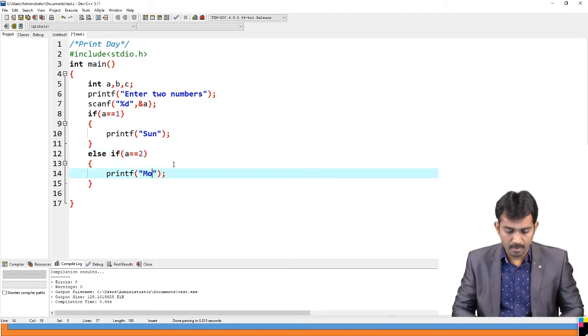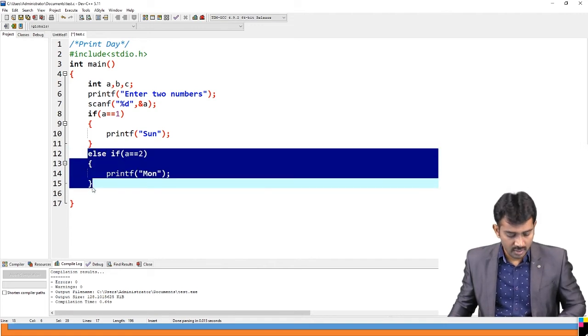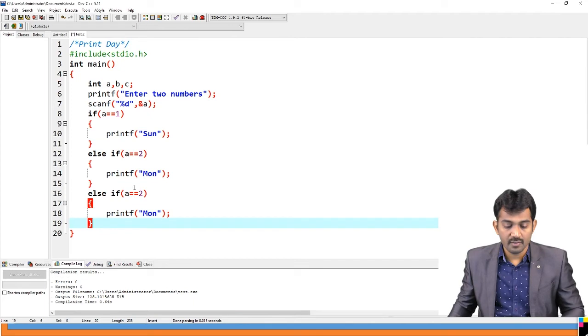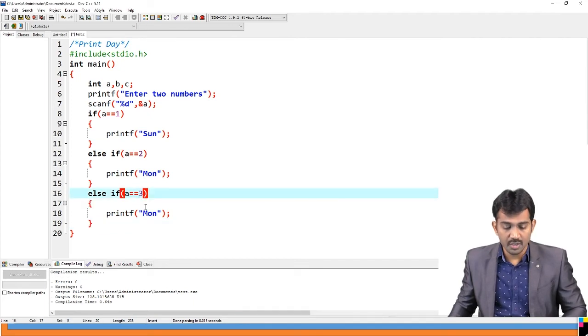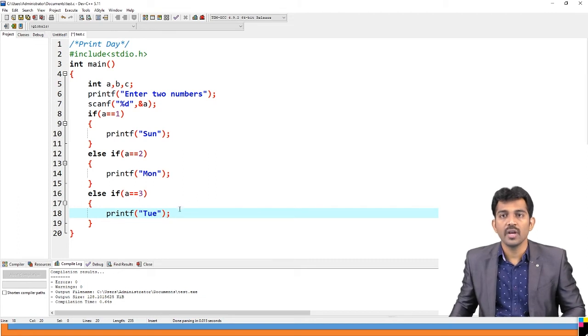And else if A equal to 3, then you should print Tuesday, right?